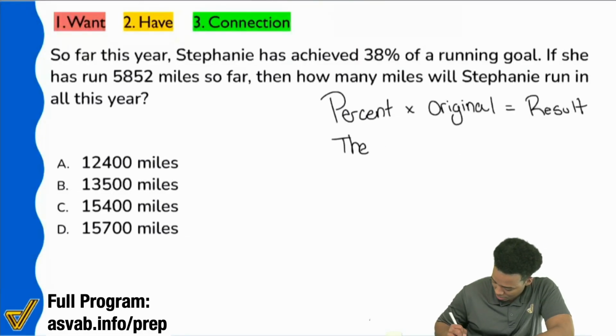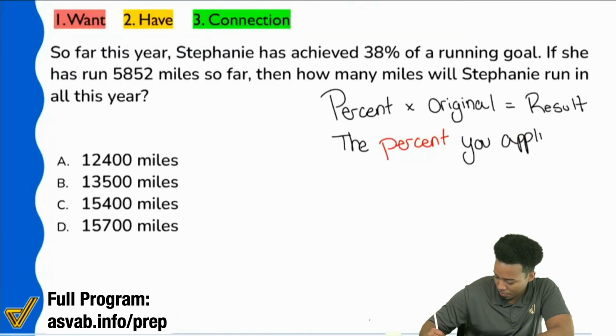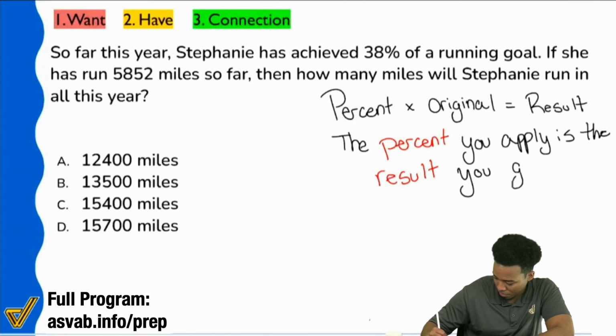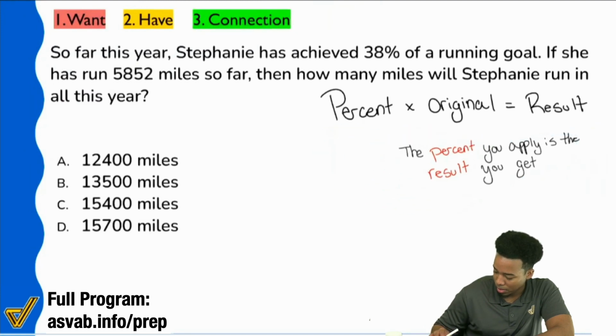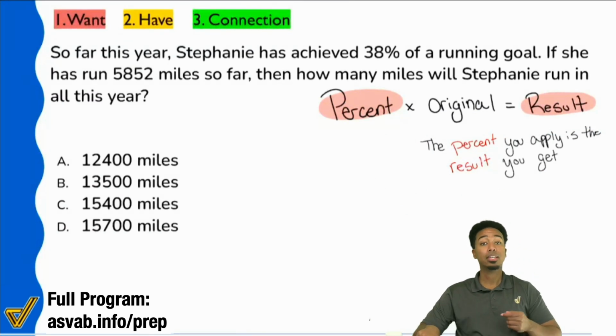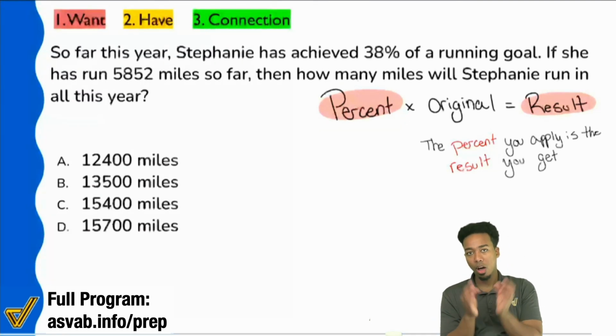Let me write this down here. The percent that you apply is the result that you get. Now I'm going to make this a little bit smaller because it is pretty big here. Going to need this room in a moment. But what we're referring to is this. The percent that you apply is the result that you get. They're talking and representing the same idea.